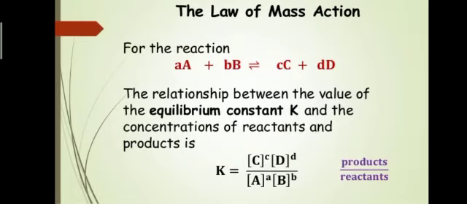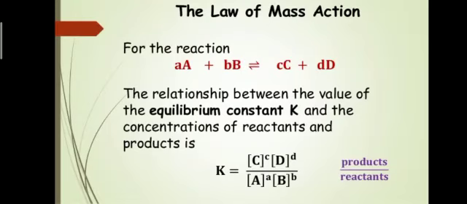Now the relationship between the value of the equilibrium constant K and the concentrations of the reactants and products. We will write the concentration of products over the concentration of reactants. The product C has its coefficient c, the product D has its coefficient d, and the reactant A has its coefficient a, and the reactant B has its coefficient b.